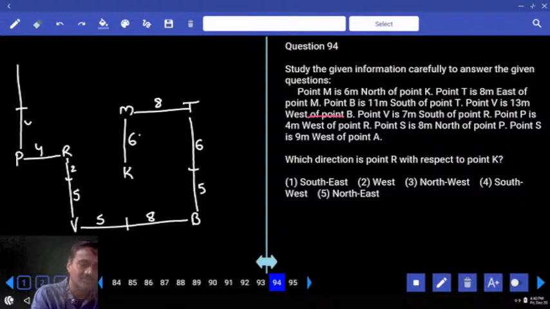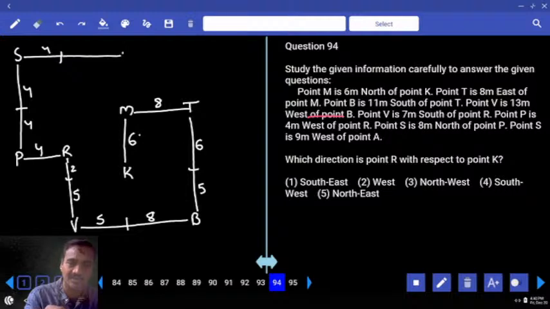How much more is left over? 4 and 4. S is 8 meters to the north of P. S is 9 meters to the west of A. 9 meters, this is 4 and another 5. 5 means S and A. M, A and K must be in a vertical straight line. Done?